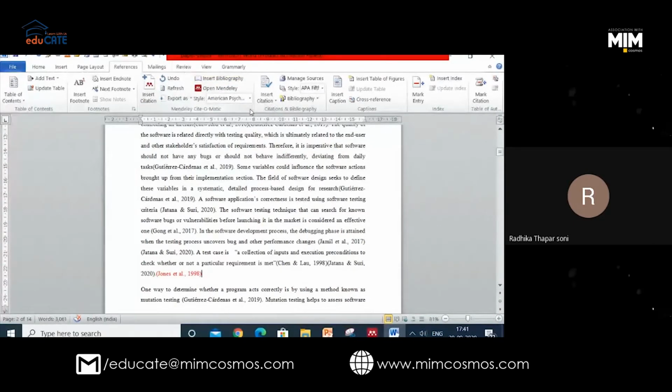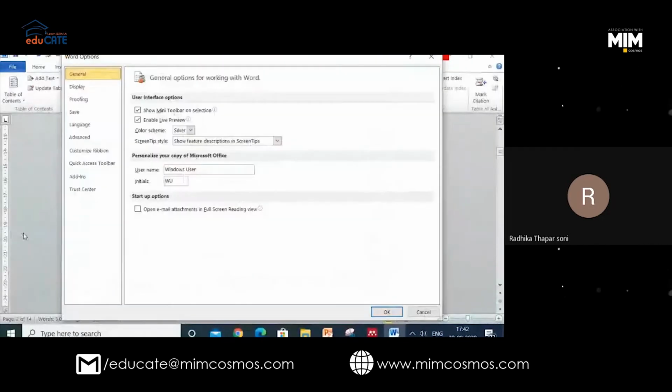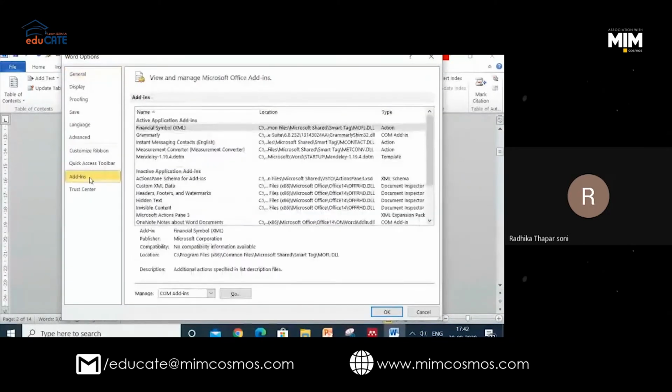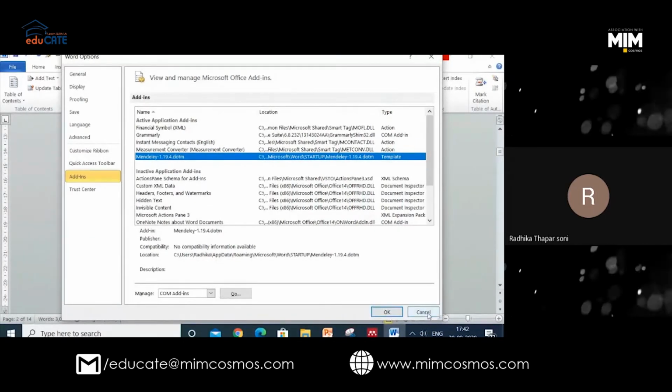If you are not getting it, as one of the ma'ams was facing this issue, you can recheck your options: from File, go to Options, then Add-ins. You get a list of add-ins already in your system. Check for Mendeley, select it and press OK. In that way, you will get the editor if you have not got it by default.